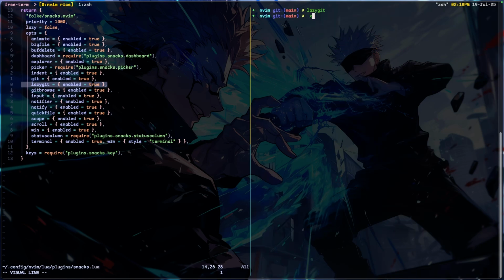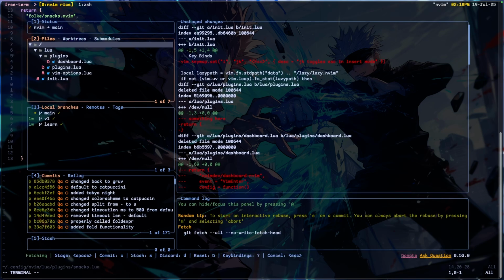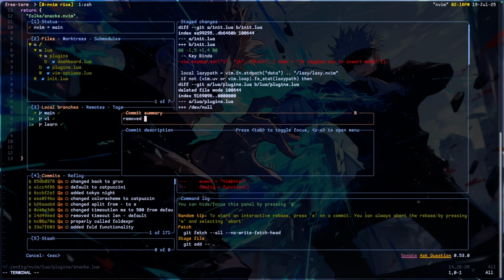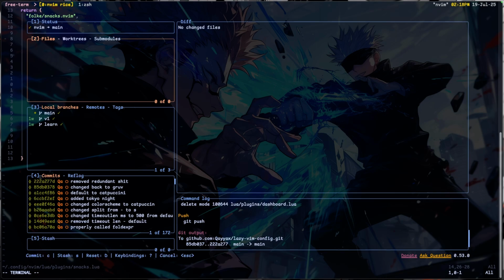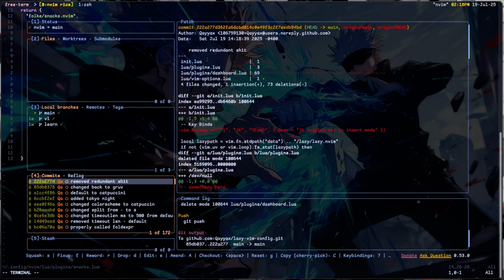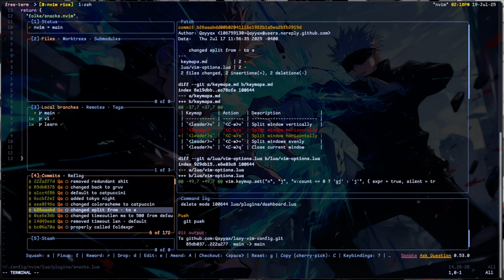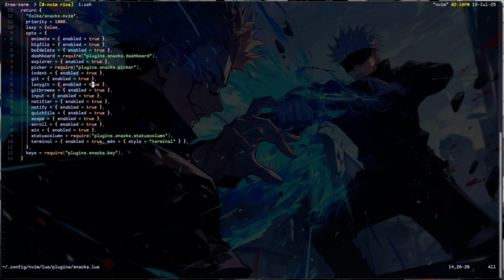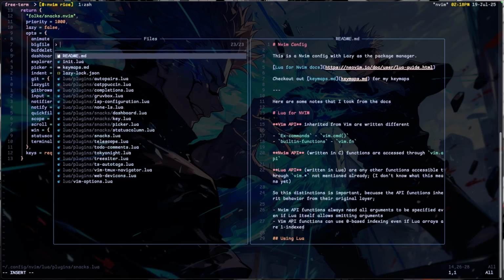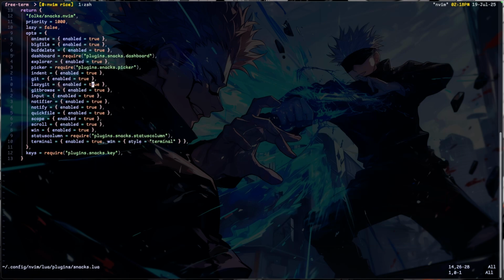I binded it with Snacks, so now let me commit the changes I've made, which is leader LG, which I binded to that. I press spacebar to stage the files. Then I press C to commit, and then Shift P to push to main, and I press 4 to come to my previous commits, and you could just read through your commits and stuff like that. Then Q to quit that, then leader FF to find files.